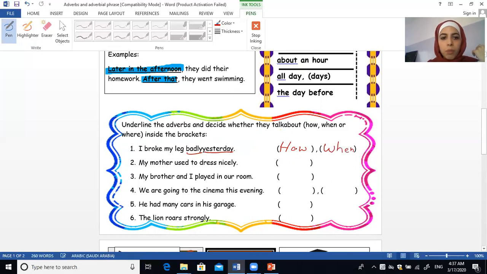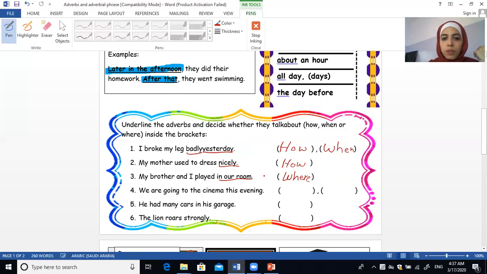Number 2, my mother used to dress nicely. Again, I have nicely, it ends with li, so it's how. My brother and I played in our room. In our room, it's a place, so it's where.